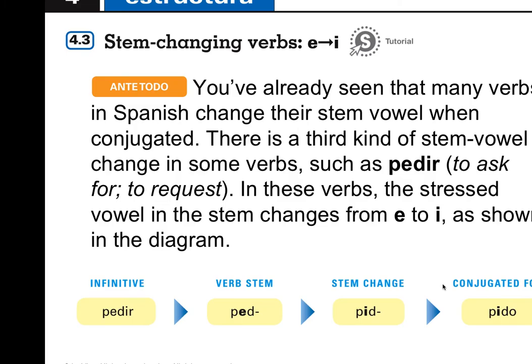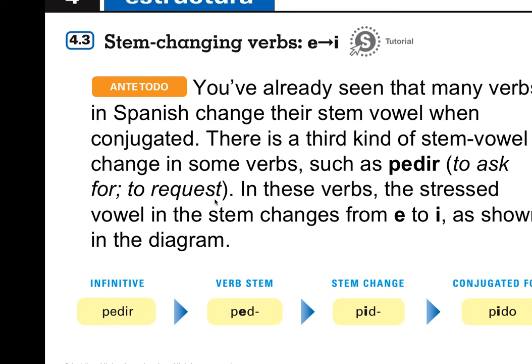Hola clase, hoy vamos a mirar el 4.3 que son stem changing verbs E to I. We've already seen a bunch of different types of stem changing verbs, but today we're going to look at the third kind and the last kind of stem changing verbs that happen with IR verbs. Only with IR verbs and only a few IR verbs, okay?